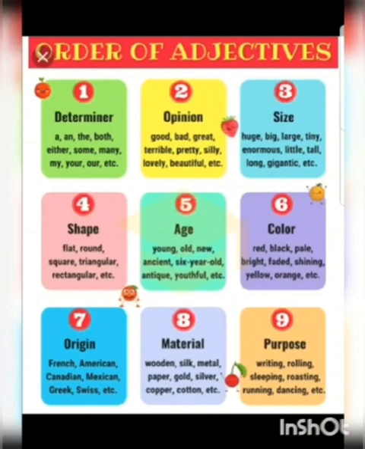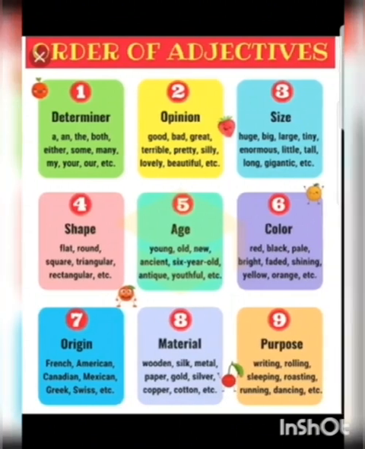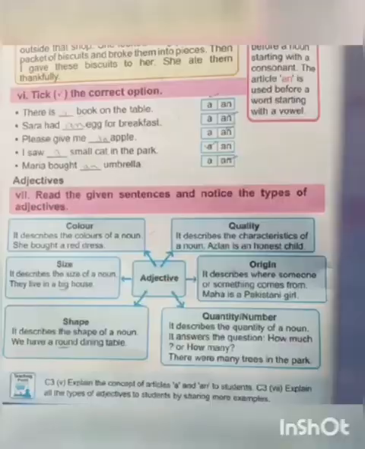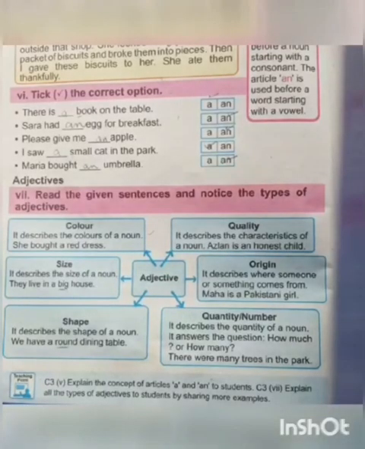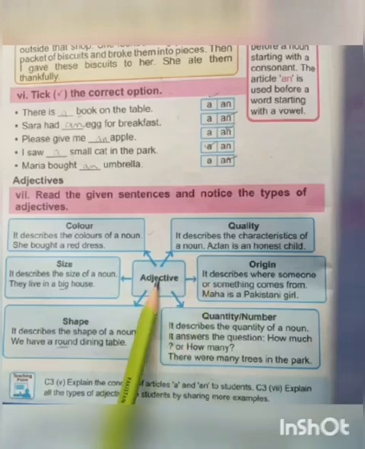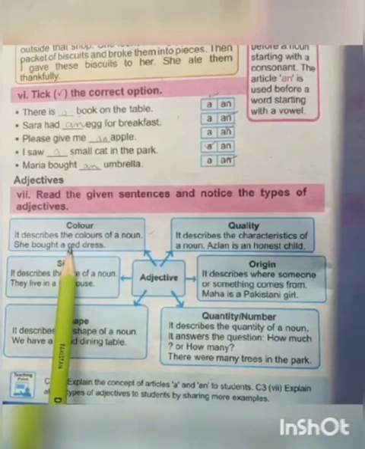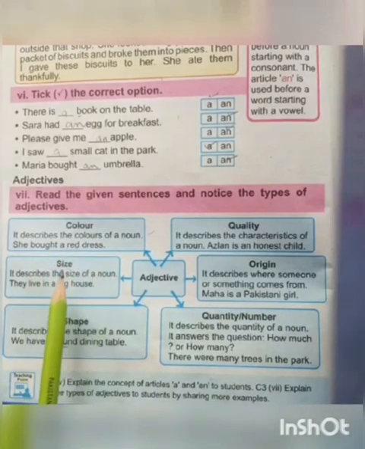Adjectives tell us about the material of the noun. For example, wooden, silk, metal. Adjectives tell us about the purpose of the noun. For example, writing, rolling, sleeping. Now look at the given web, which is telling about the adjectives. Adjectives tell us about color. She bought a red dress. Here red is adjective which is telling about color.